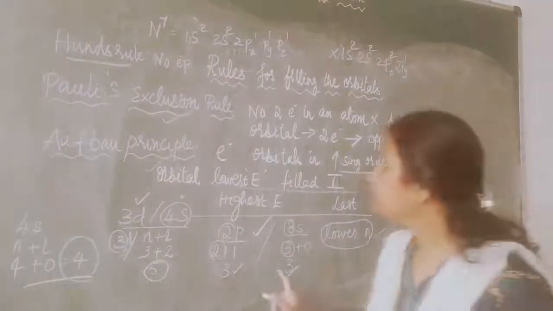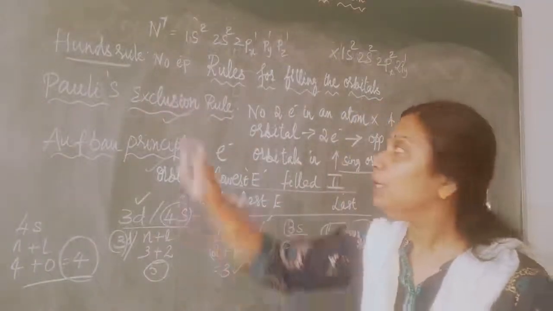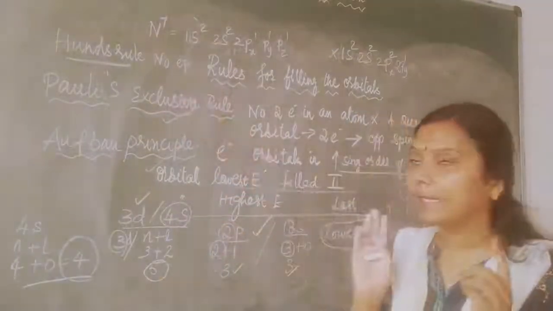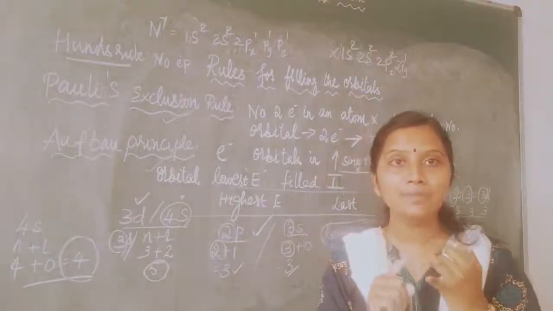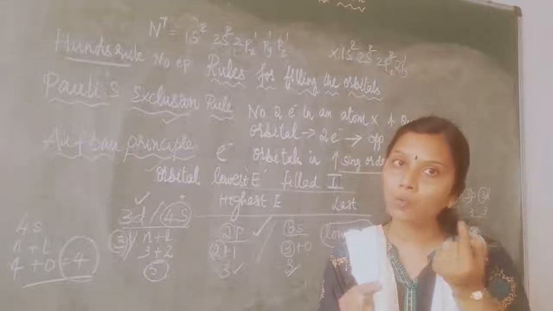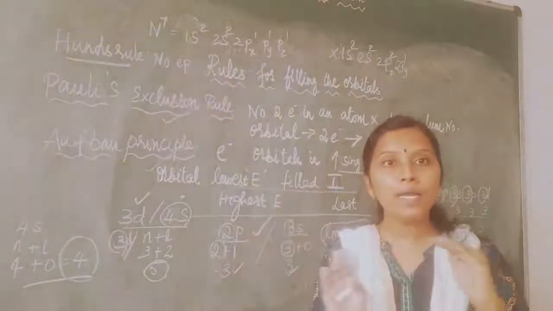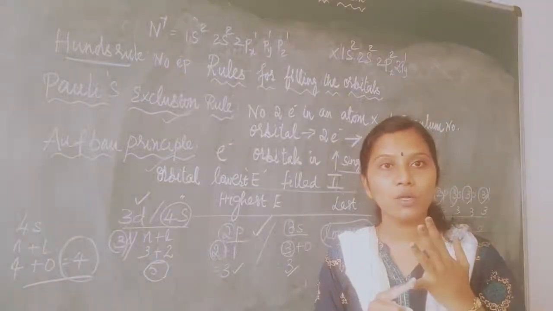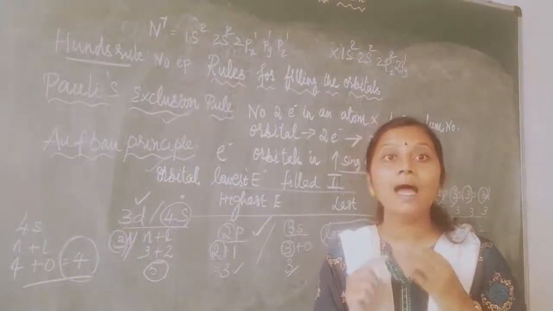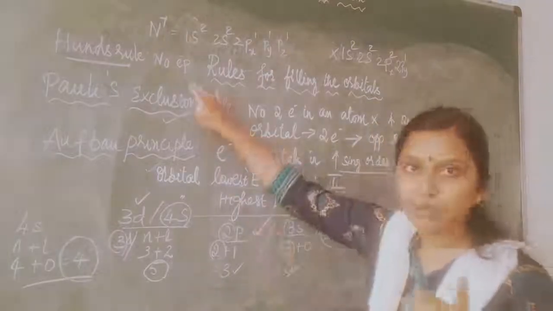Okay, children. Moving to the last rule, that is Hund's rule. What is Hund's rule? No electron pairing takes place in s, p, d until each subshell is having one electron each. I am repeating what is Hund's rule: no electron pairing takes place in s orbital, p orbital, d orbital until each subshell is having at least one electron. See, let me tell you an example.